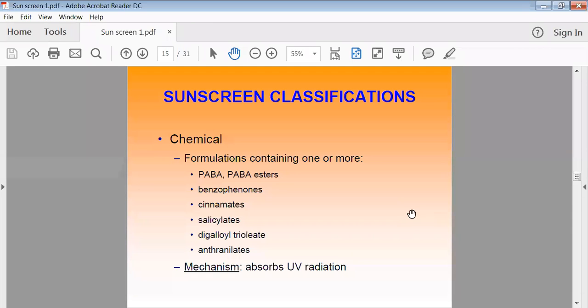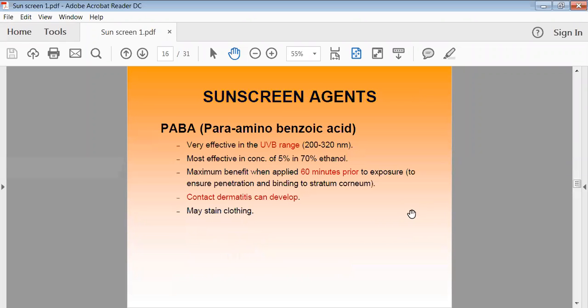Then PABA, para-aminobenzoic acid esters, then benzophenones, cinnamates, salicylates. And the mechanism of these preparations is that they can absorb the ultraviolet light. Then the sunscreen agents: there is para-aminobenzoic acid. Just now we have seen this.